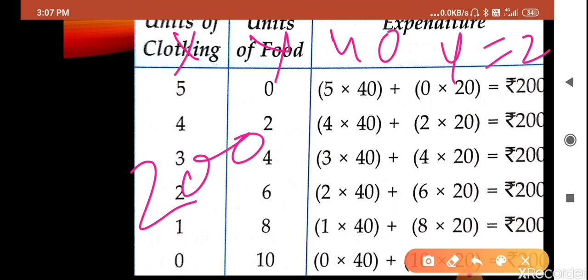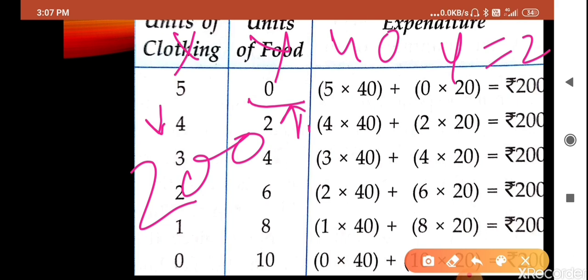In the first case, if you purchase 5 units of X, you can spend the whole 200 rupees, so 0 units of Y. If you reduce one unit of X, you can increase Y to two units. So 4 into 40 is 160, plus 2 into 20, is 200 rupees.